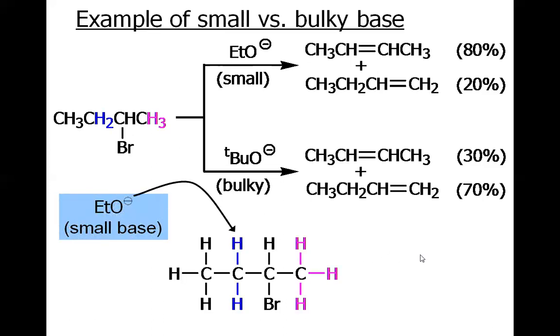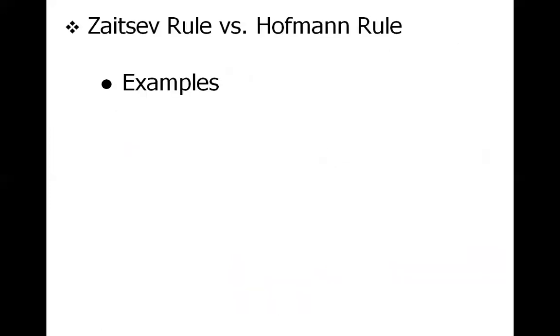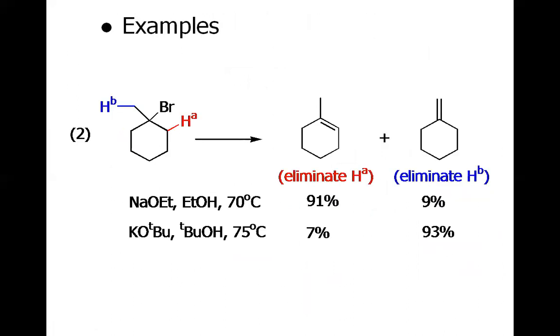So this is again the pictorial illustration. What I have said, the small-sized base may go inside, go between the molecule. However, the bulky base prefers to attack from the end side of the molecule. So Zaitsev rule versus Hofmann rule. This is the alkyl halide. If we use the smaller-sized base, we have the more substituted alkene. If we use the larger-sized base, we have the less substituted alkene as the major product. Further examples.